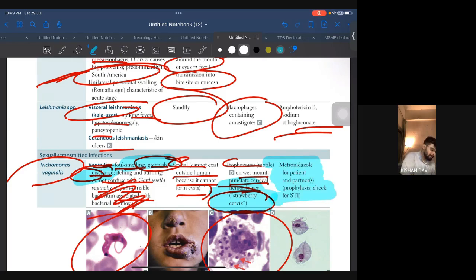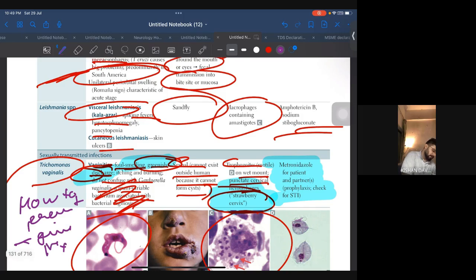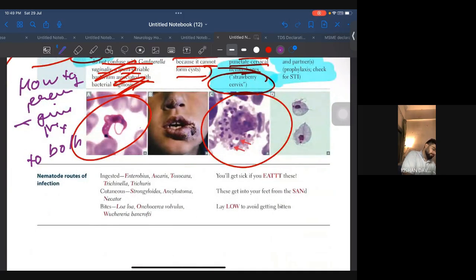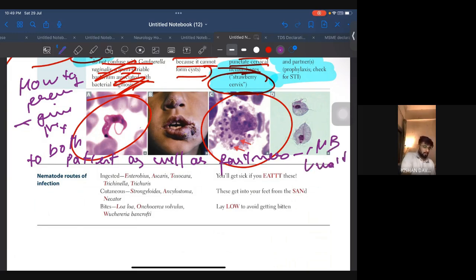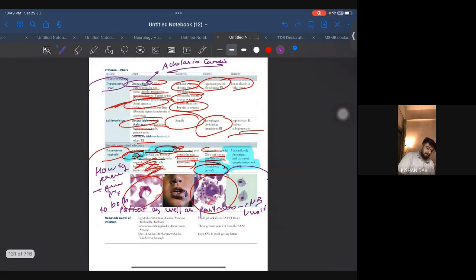Okay. Now one more thing. In the question they will give you how you will prevent it. How to prevent? The answer will be give metronidazole to both the patient and the partner. This has been asked in NBME and UL, so you should know this. Okay. See again, one image, one word is what is going to help you over here. All right, so make sure you know them properly.